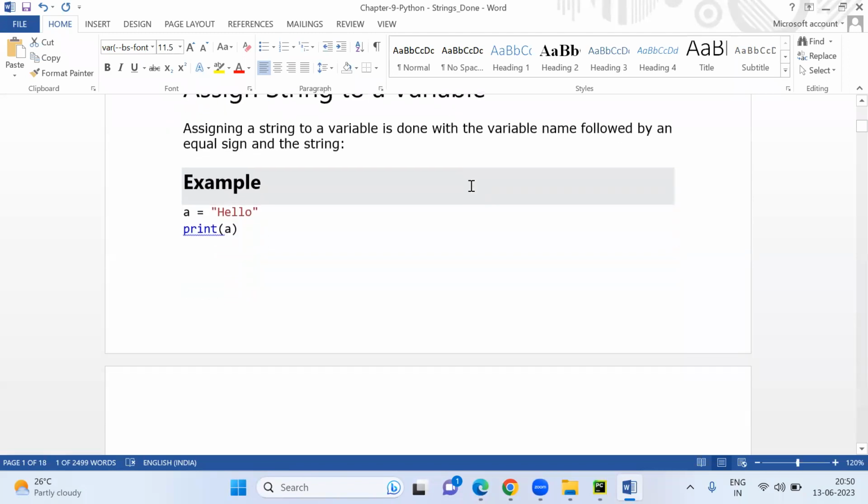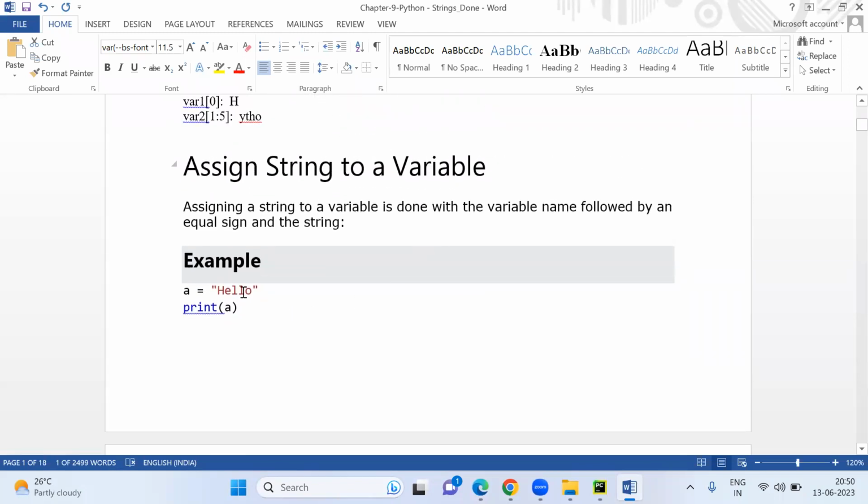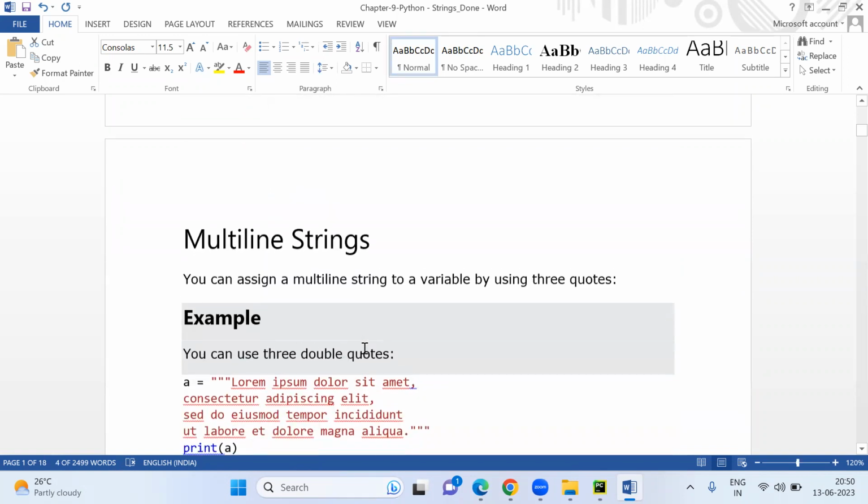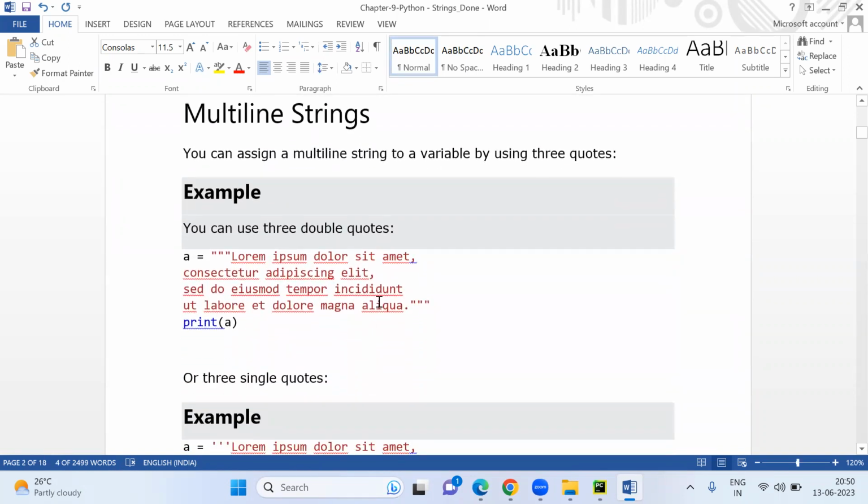Now, assign string to variable. If you want to assign a string to a variable, so a is a variable here, and if you want to assign the string hello to a, you will write a equals hello. It will be assigned, simply. So I am not going to show you that one, it's easy. Now, multi-line string. You can assign a multi-line string to a variable by using three quotes. By using three quotes, you will be able to write a multi-line string. So I'll show you fast.